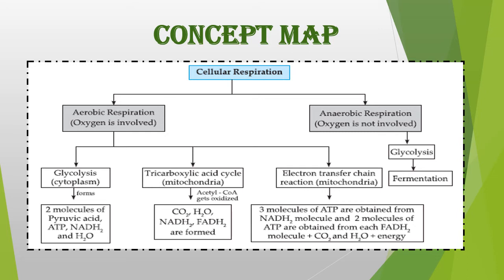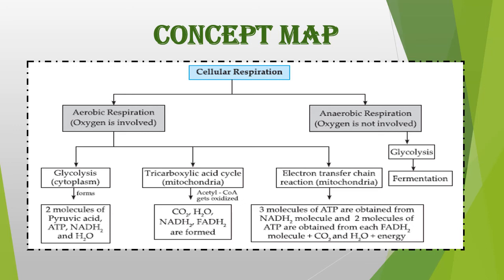Whereas aerobic respiration has three steps: glycolysis, which takes place in the cytoplasm, the tricarboxylic acid cycle, or Krebs cycle, or citric acid cycle, which takes place in the mitochondria, and the electron transfer chain reaction, which also takes place in the mitochondria. In glycolysis, two molecules of pyruvic acid, ATP, NADH2 and H2O are formed.